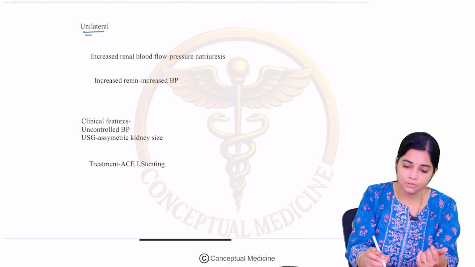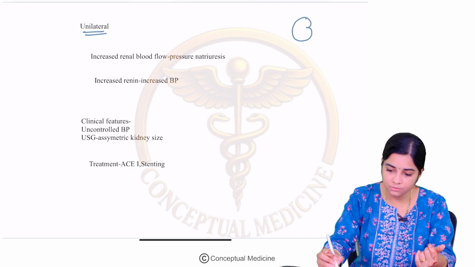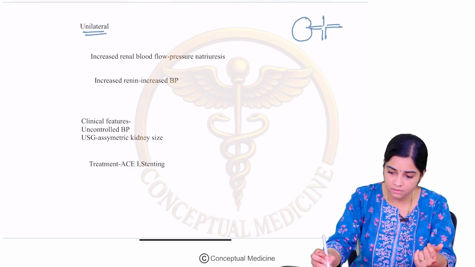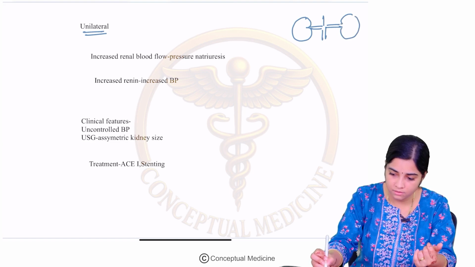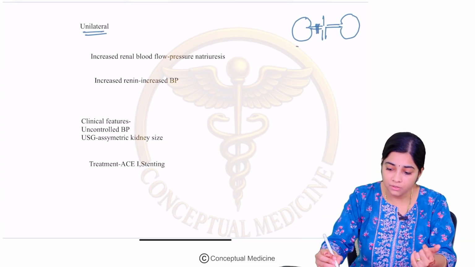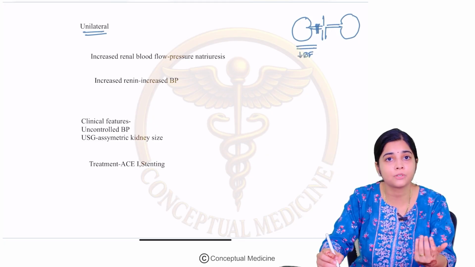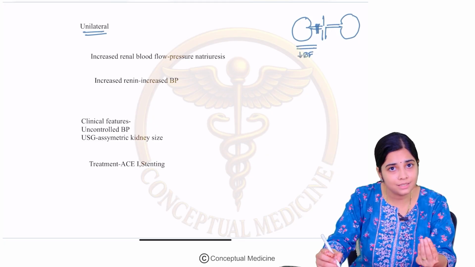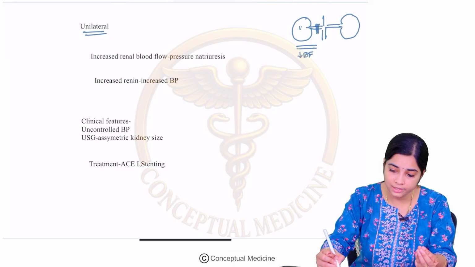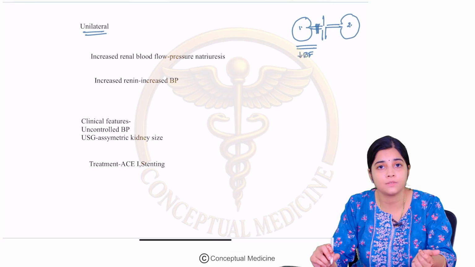Whenever there is a unilateral stenosis, what happens? The stenosis is here. Because there is a decreased blood flow to this kidney, or decreased perfusion to your kidney number 1, the body has to compensate.